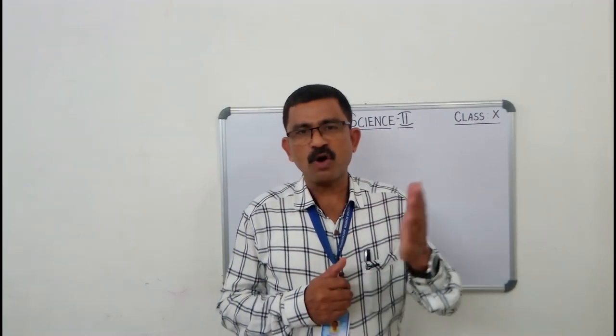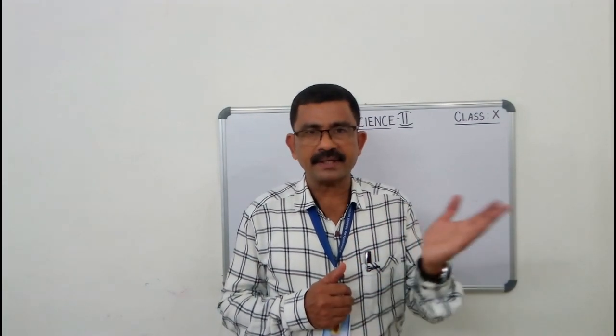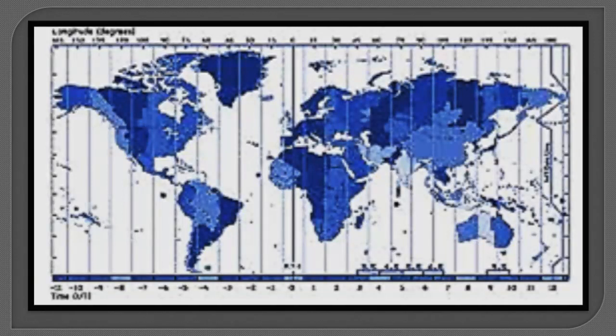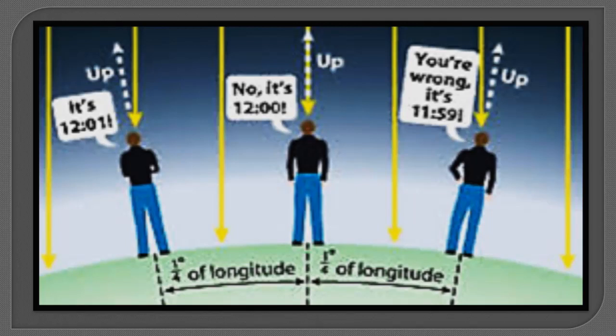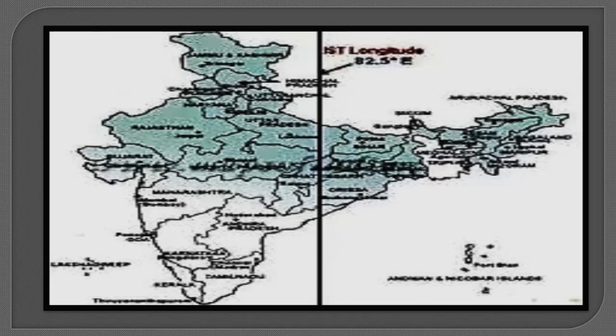Children, let's move on to the next topic, standard time. The local time would be different at each longitude. If we start calculating the local time at different places based on the longitude there, it would create a lot of confusion. To solve this, the local time at the longitude that passes through the middle of a country is selected as the common time for the whole country.